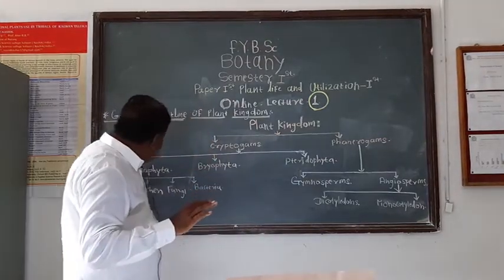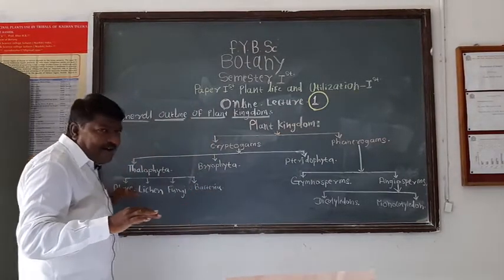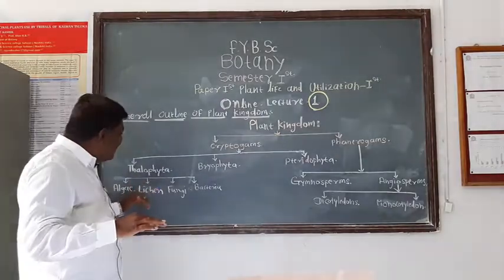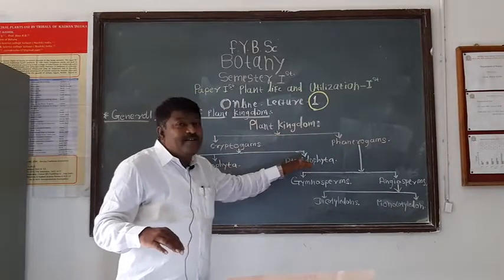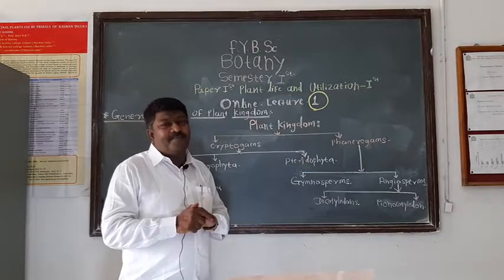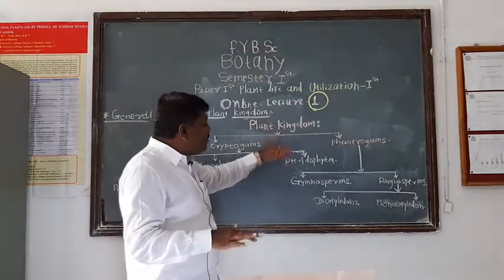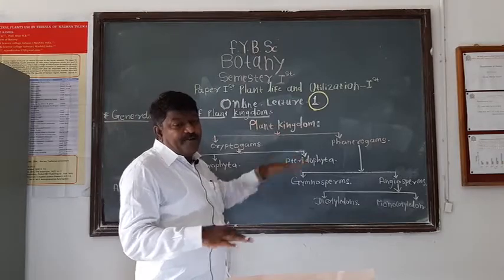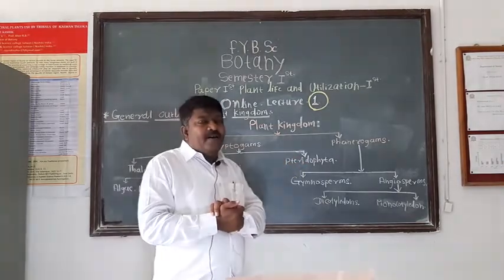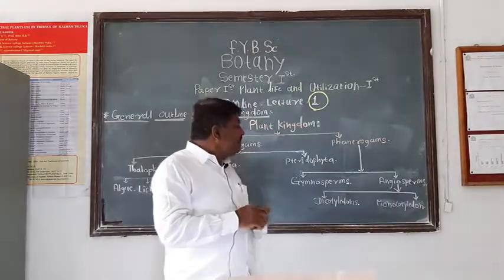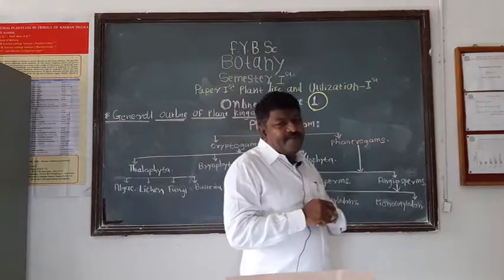Means we already studied about algae. Algae are aquatic plant. In bryophyte, they are plant amphibian, but pteridophytes are first land plants. This is about such pteridophyte, and the example of pteridophyte, Nephrolepis, is the well-known example of such pteridophyte. This is about pteridophyta. Then we discuss about phanerogams.